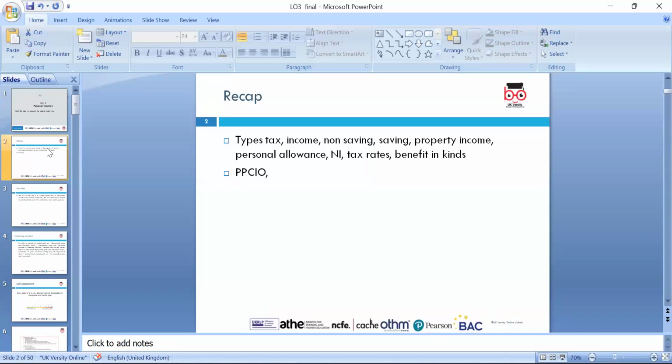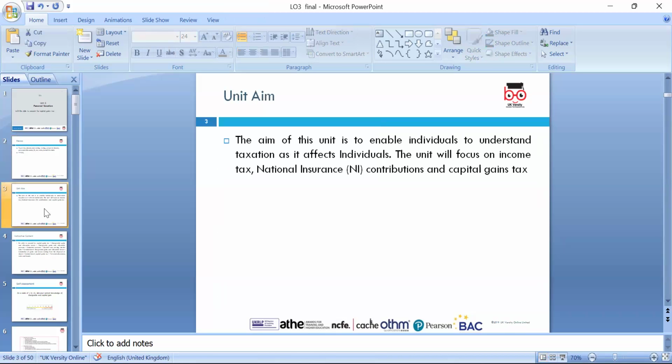In the previous lesson we had a discussion about types of tax, where we discussed income tax, non-savings, savings, property income, personal allowance, NI, tax rate, and benefit in kind, and we discussed ethics. To remember them, we can use an abbreviation: professional behavior, professional competence and due care, confidentiality, integrity, objectivity. So today we'll look around the M, which we already discussed in unit 12.